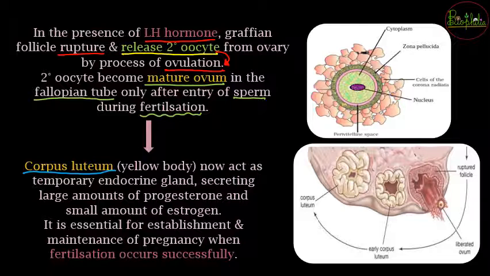body formation will take place, and once the corpus luteum has been formed, it is going to act as a temporary endocrine gland. So temporary because after some time even this corpus luteum is going to get degenerated, so that is the reason it is called temporary. An endocrine gland because it is going to secrete large amounts of hormones that are progesterone and a small amount of estrogen. So बहुत सारा progesterone, कुछ amount में estrogen is going to be released by this corpus luteum,